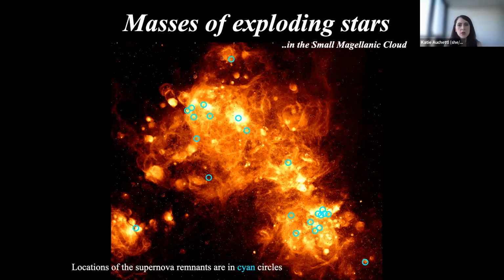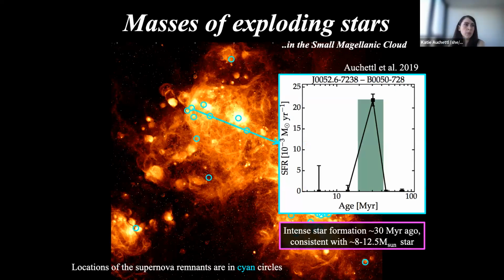And so what I can actually do is take one of our supernova remnants in particular, and just plot the star formation rate as a function of time for this particular remnant.